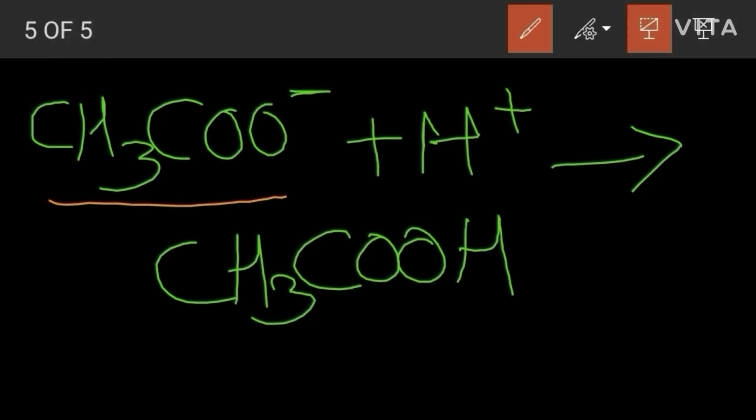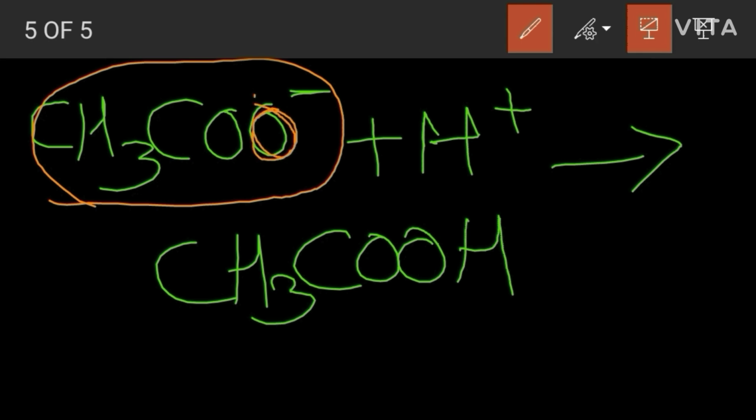Here, the acetate ion is a negatively charged molecule. This oxygen atom is an electron rich center because it has one extra electron in its outermost valence orbit.